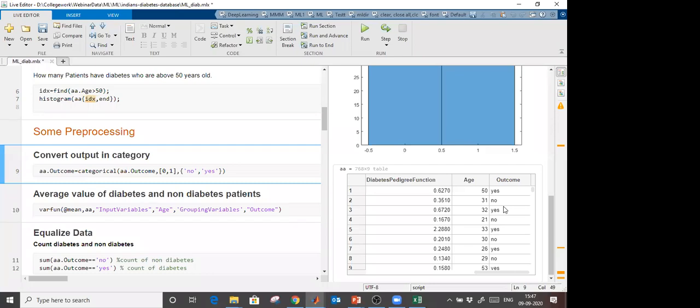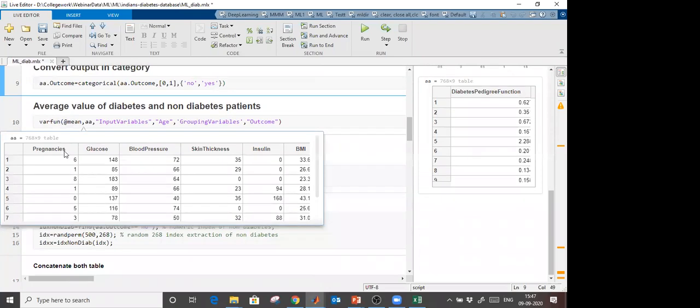So why did I convert from numeric to character, meaning a character category? It is a character, but it is in the categorical form. So why did I convert? Let's say that after 1 month, I am going to check that table. What if I don't remember, right? So I can say that yes, he has diabetes, and no, he does not have diabetes. She does not have diabetes, whatever.